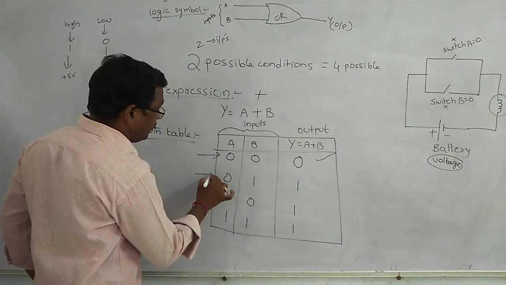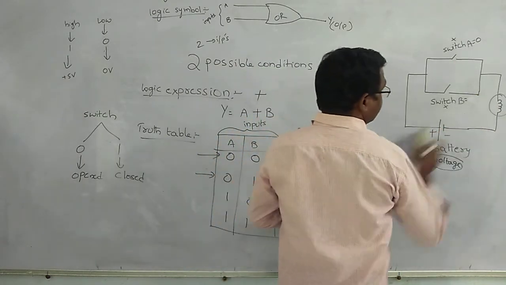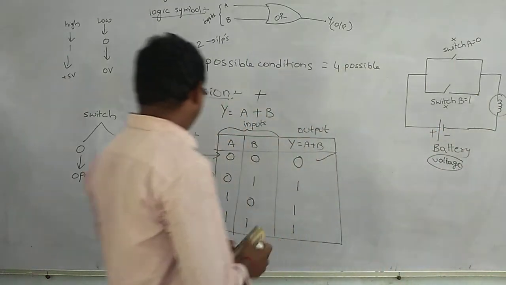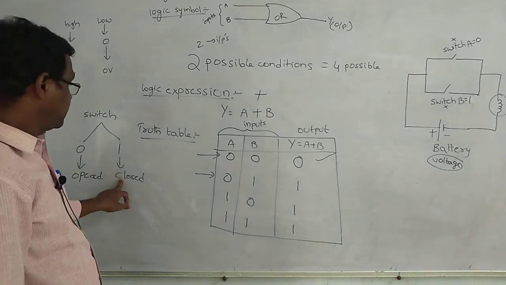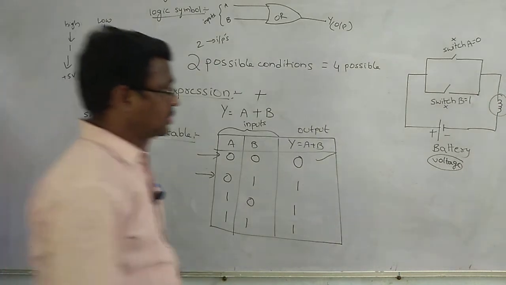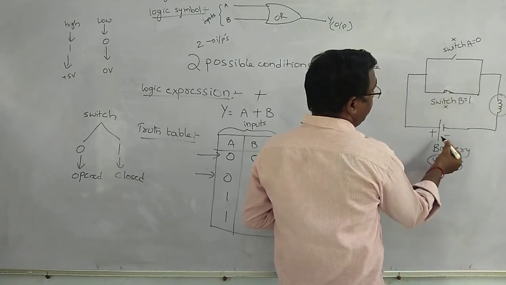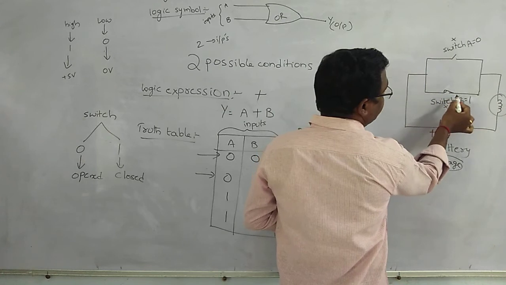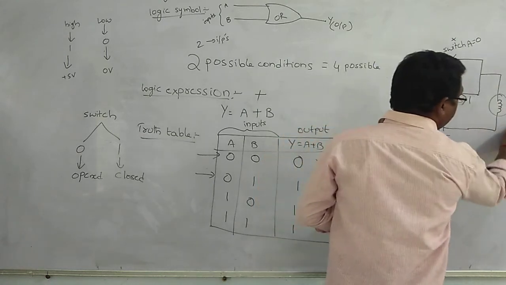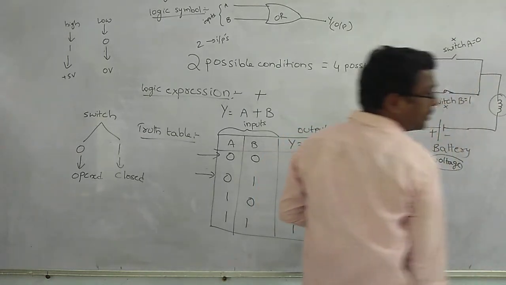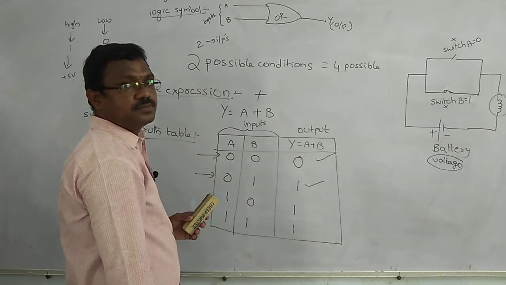Next condition, A is equal to 0 and B is equal to 1. Switch A acts as an open switch, switch B acts as a closed switch. At this time the current flows through switch B and it can reach the bulb. The bulb will glow, on condition. The output can be represented by 1.